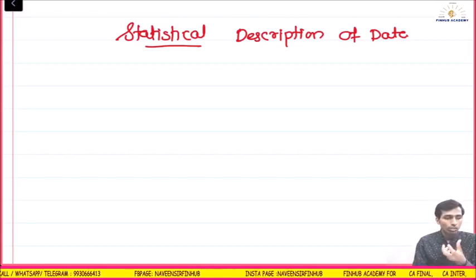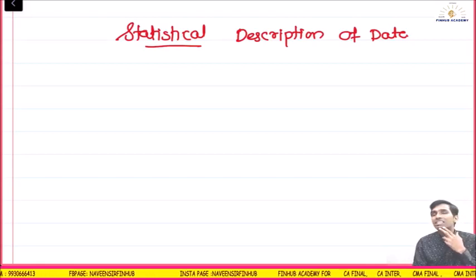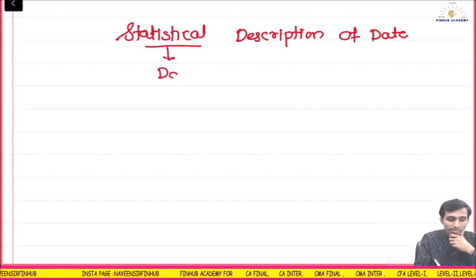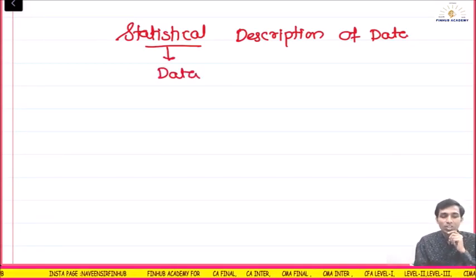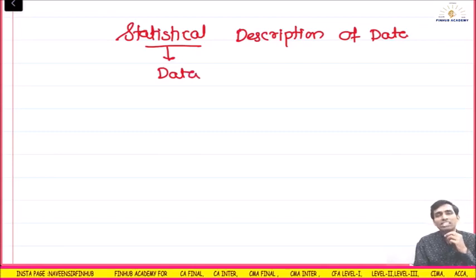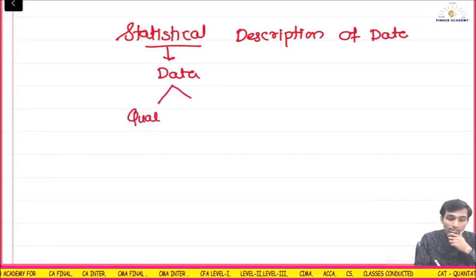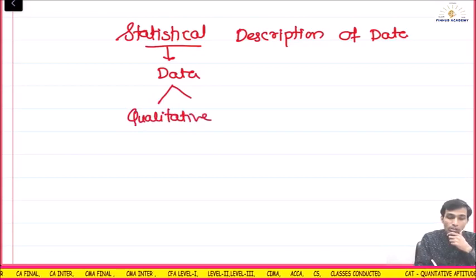Basically they have said that statistics means data. Stats means data, and they are giving us two definitions, one singular, one plural. Data, they say, can be qualitative as well as quantitative.